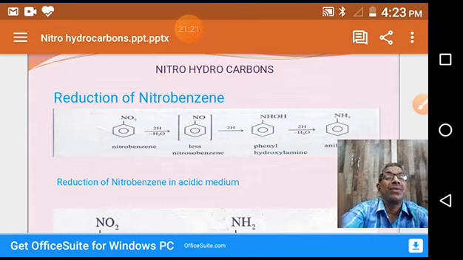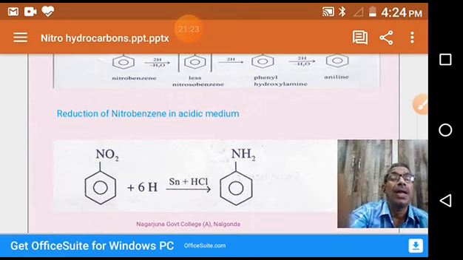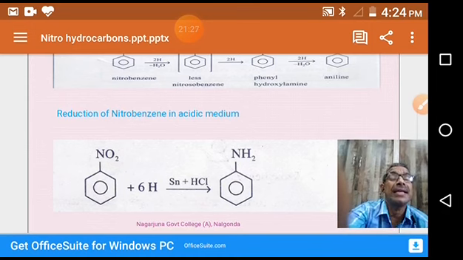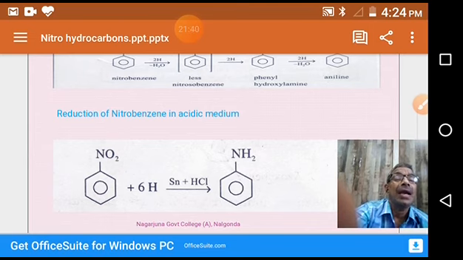First, nitrobenzene in the presence of tin and HCl. Tin and HCl is a reducing agent which provides the required number of hydrogens. Whenever nitrobenzene is reacted with a mixture of tin and HCl, it gives aniline. What is happening here?